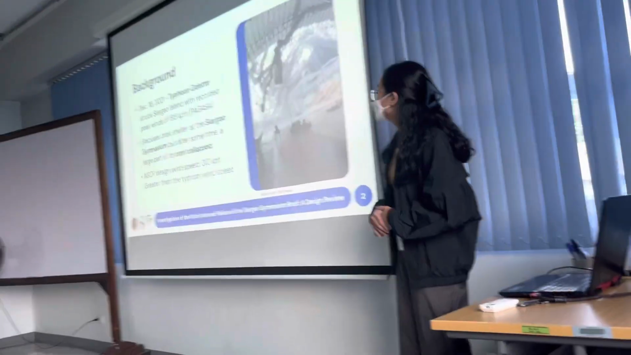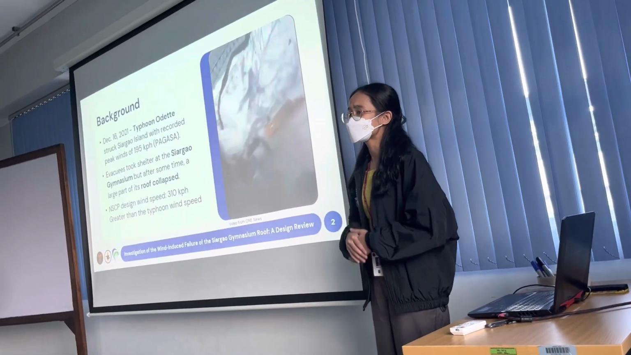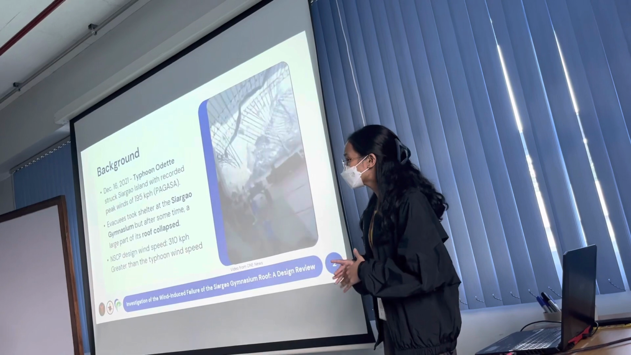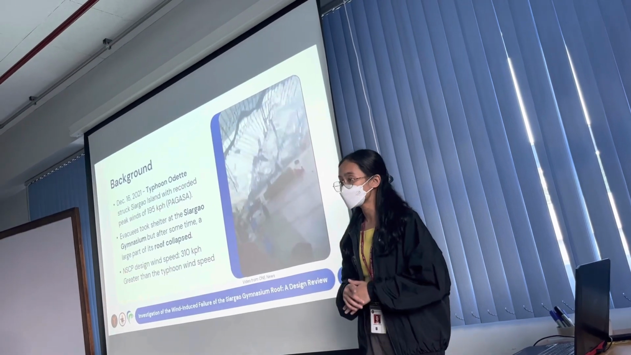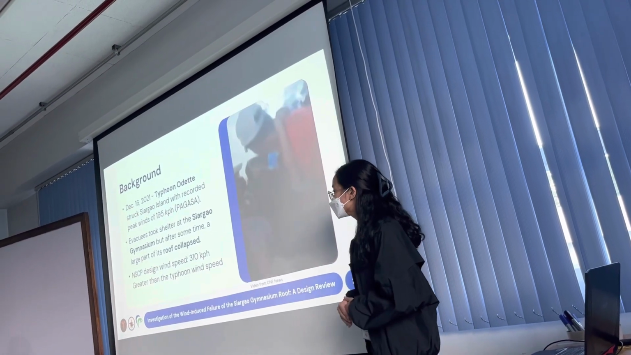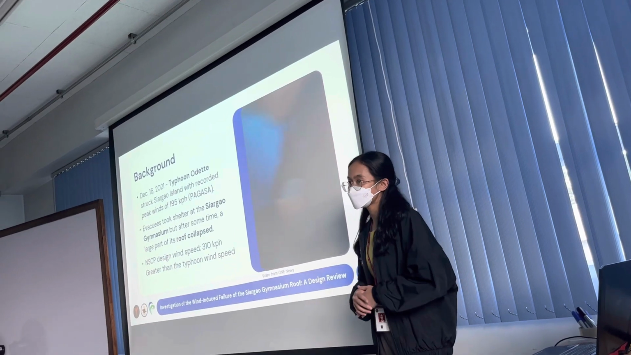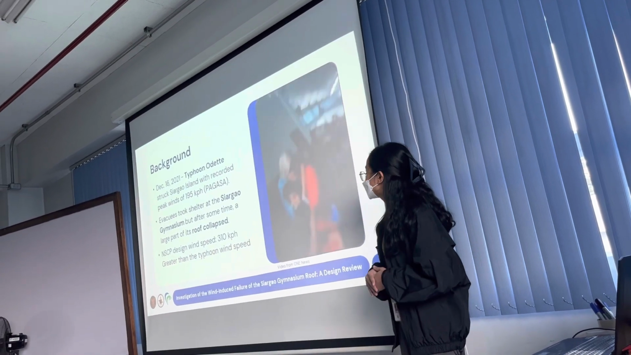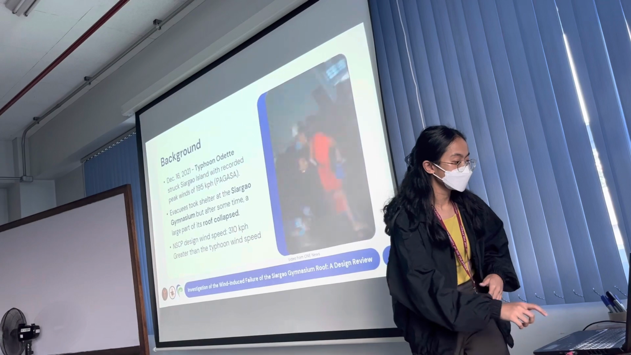Among the damaged structures is the newly constructed Siargao Gymnasium that suffered a partial roof collapse. But note that the design wind speed is significantly higher than the typhoon wind speed. Thus, if designed according to NSCP, ideally it should have been able to withstand the strong typhoon winds.